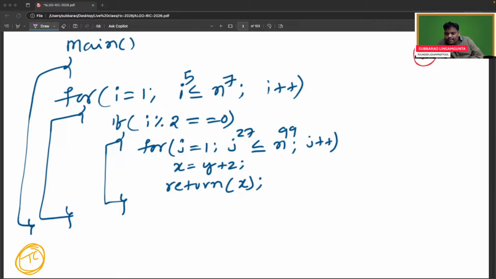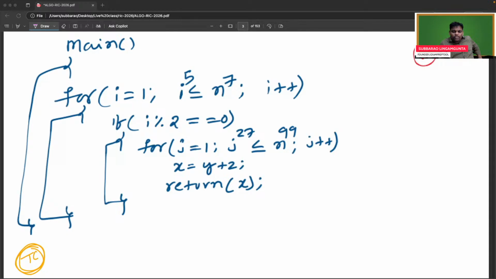So Parthi is saying n power 75 into 99 by 27. This person is from IIT Madras. Pardu, you have written IIT Madras. Check properly, yaar. How can you give a wrong answer?